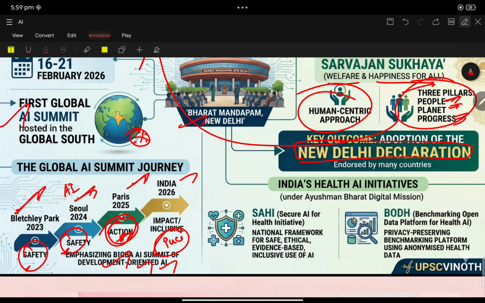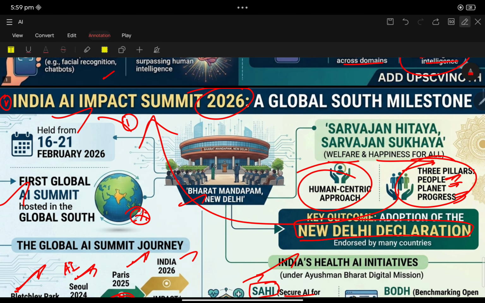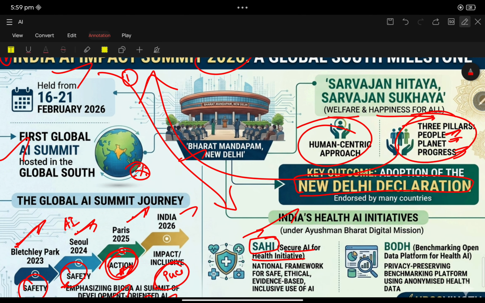India also launched two important key initiatives. That is SAHI, Secure AI for Health Initiative. Very much important. SAHI means Secure AI for Health Initiative. This is an outcome of India's AI Impact Summit.